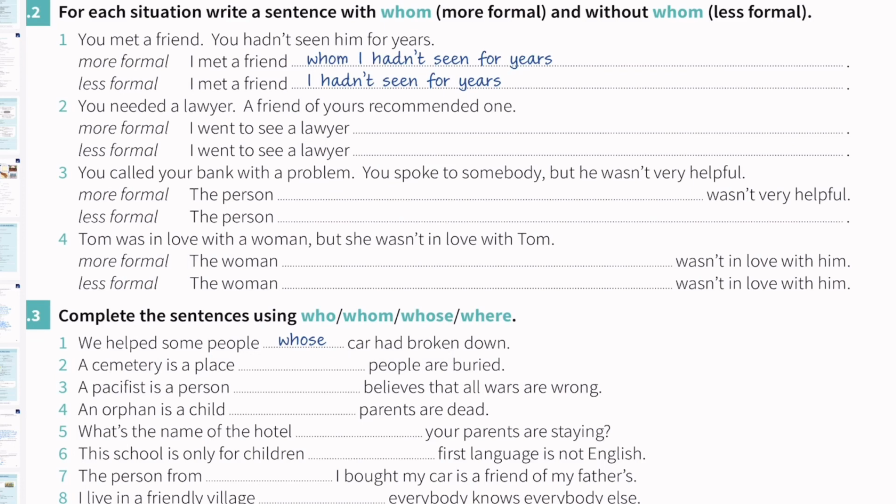Now let's do some exercises for relative clauses whose, whom, or where. So the question is, for each situation, write a sentence with whom, more formal, and without whom, less formal. Let's have a look at the example. You met a friend, you hadn't seen him for years. More formal, we can say, I met a friend whom I hadn't seen for years. And then if it's less formal, I met a friend I hadn't seen for years.